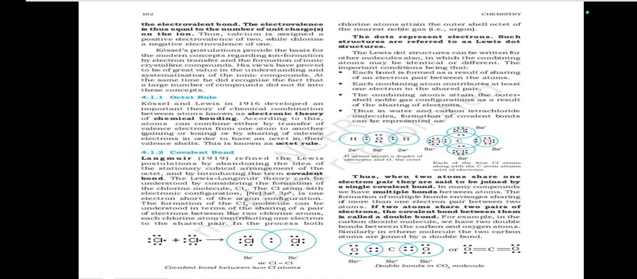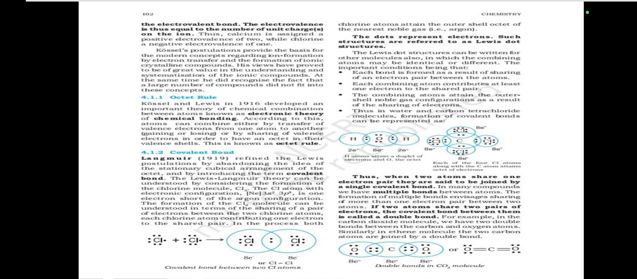The formation of the Cl2 molecule can be understood in terms of the sharing of a pair of electrons between the two chlorine atoms, each chlorine atom contributing one electron to the shared pair. In the process, both chlorine atoms attain the outer shell octet of the nearest noble gas, argon. The dots represent electrons. Such structures are referred to as Lewis dot structures.